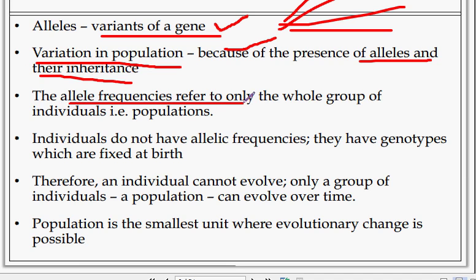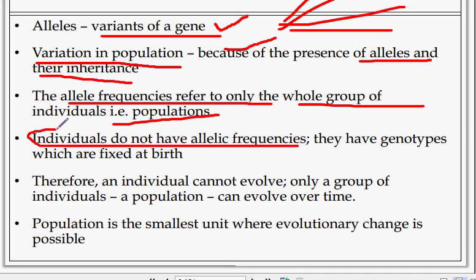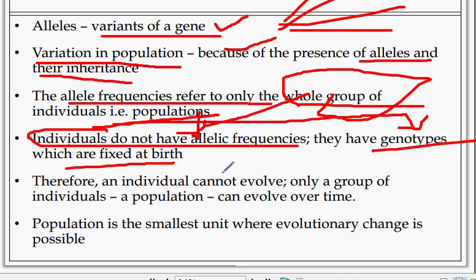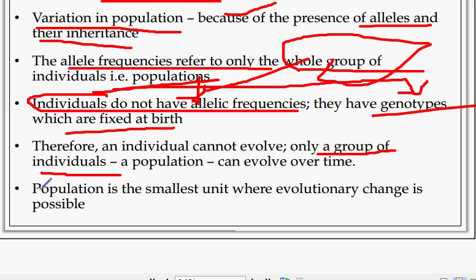Allele frequency refers only to the whole group of individuals, that is, the population. Individuals do not have allelic frequencies; only the whole population has allelic frequency. Individuals have genotypes which are fixed. Therefore, an individual cannot evolve. Only a group of individuals, that is a population, can evolve. Population is the smallest unit where evolutionary change is possible.